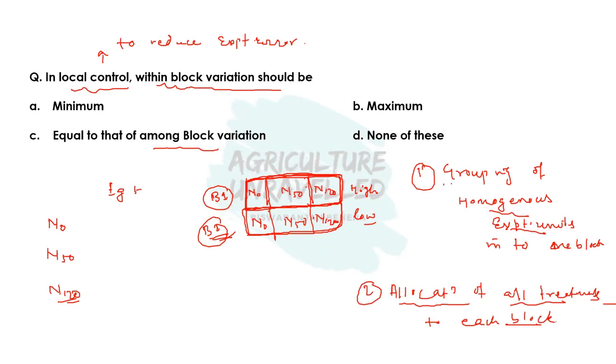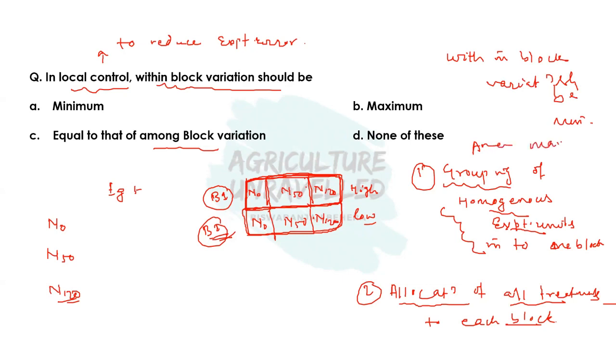And remember this thing, this grouping should be done in such a way that within block variation should be minimum, and among block variation should be maximum. So in this case, if these are the experimental units, suppose 1, 2, 3 experimental units, within this block 1 the fertility variation should be minimum, and among this block B1 and B2, the fertility variation should be high.